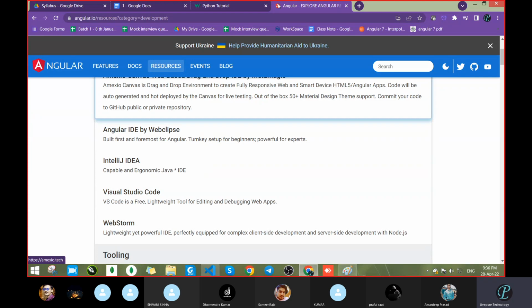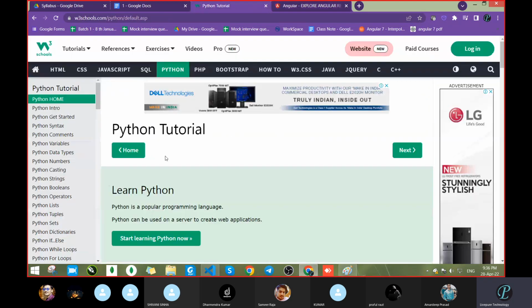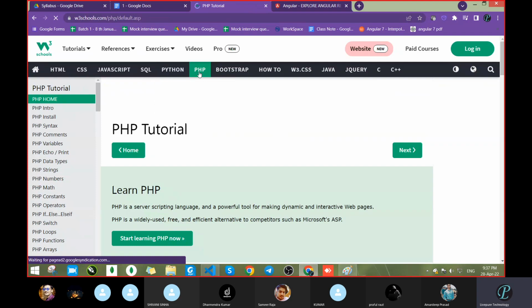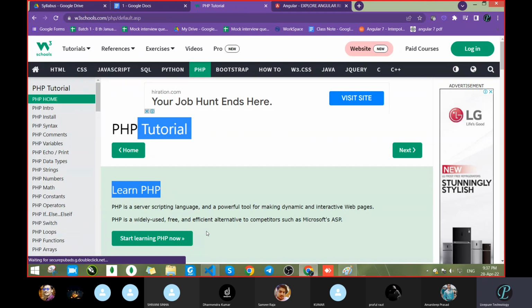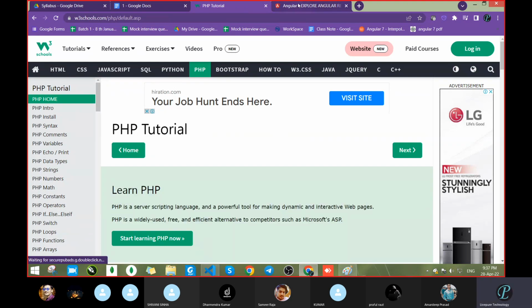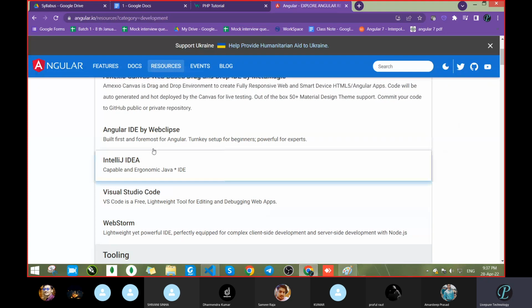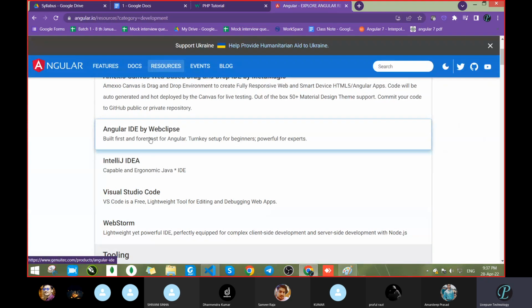Okay, but in this case, what are we doing? We are trying to get the content, we are trying to get the PHP. Suppose we click on the PHP, we try to get the PHP content, but what it did, it loaded the complete website, not just this section. But in the case of Angular, it will reload only that particular section which is required.